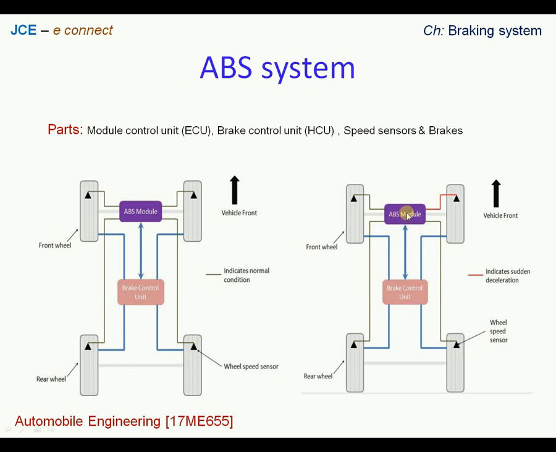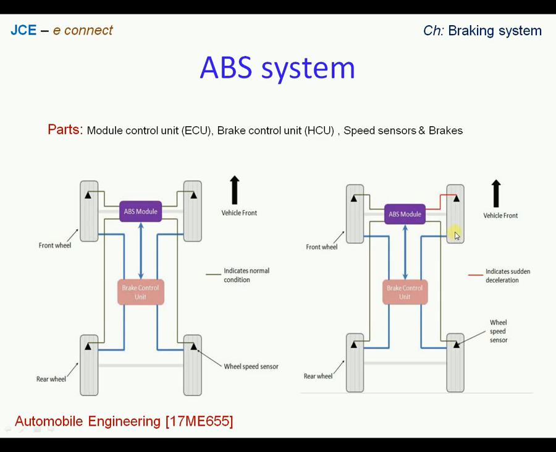Again the electronic control unit passes the information to the hydraulic control unit saying that speed is restored, apply the load. So thereby again the pressure in the brake lines will be increased by the action of the high pressure accumulator through the pump, and thereby we see that the pressure in the brake lines will increase.